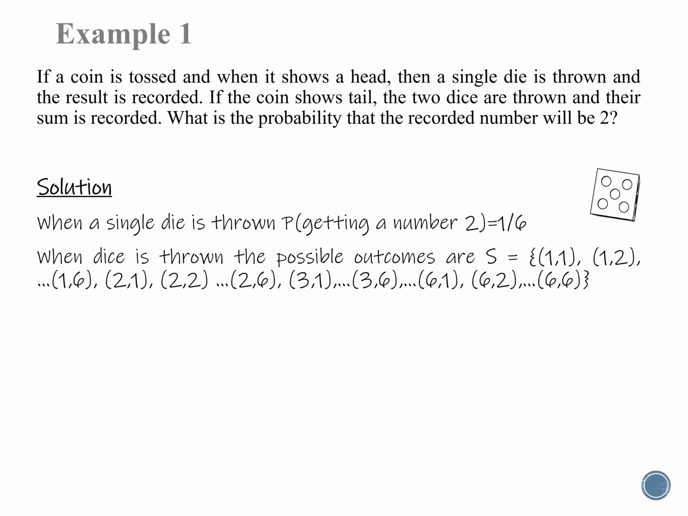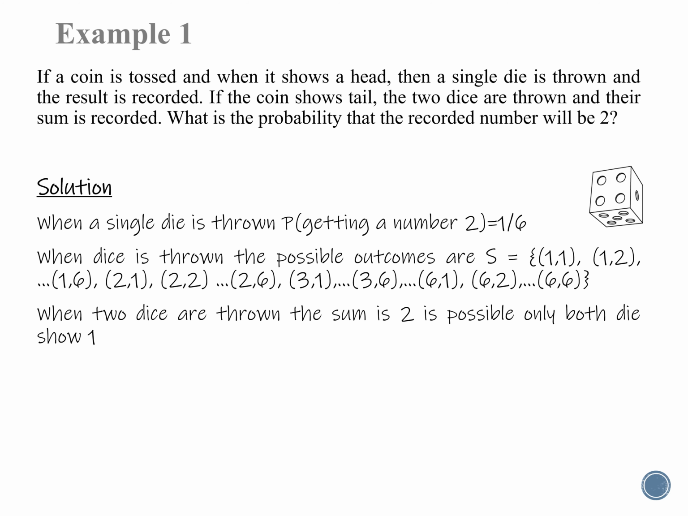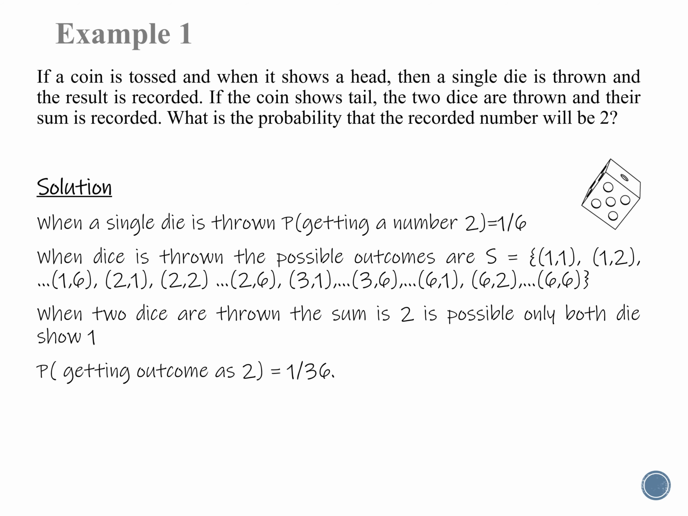Case 2. When two dice are thrown, the possible outcomes are S equal to both dice showing 1, first die 1 second die 2, and so on. We have 36 possible outcomes. When two dice are thrown, the sum is 2 only when both dice are showing 1. So the probability of getting outcome as 2 equal to 1 by 36.